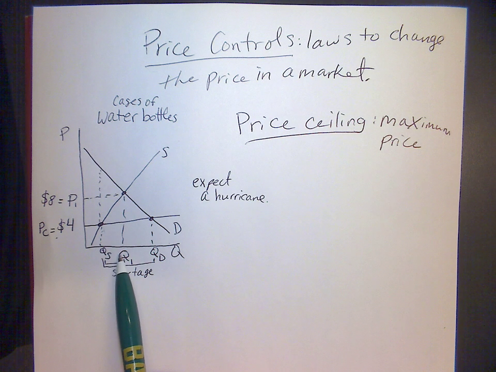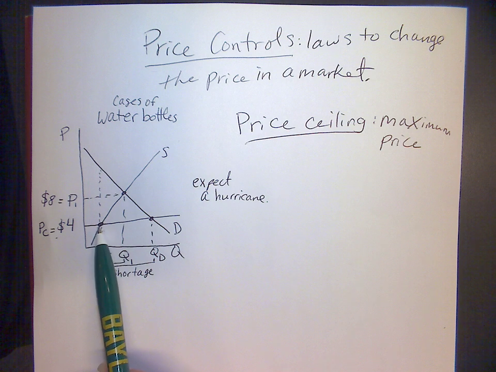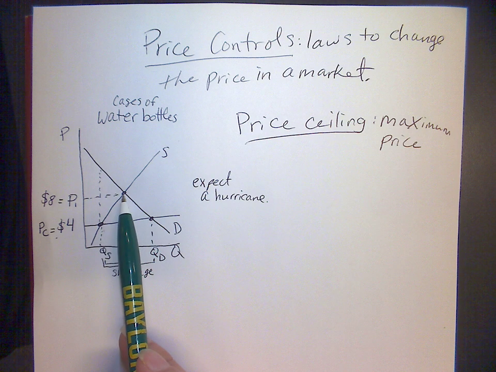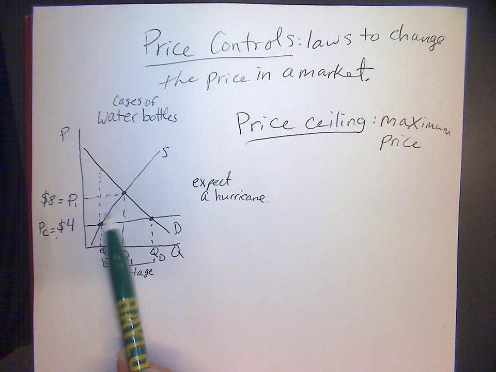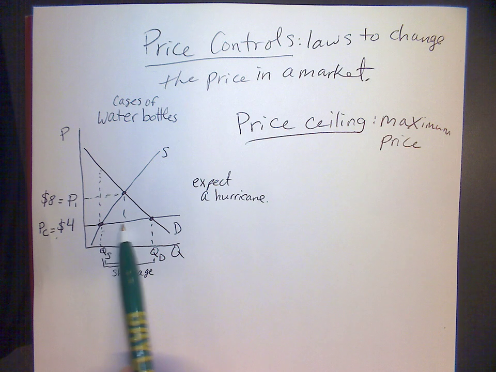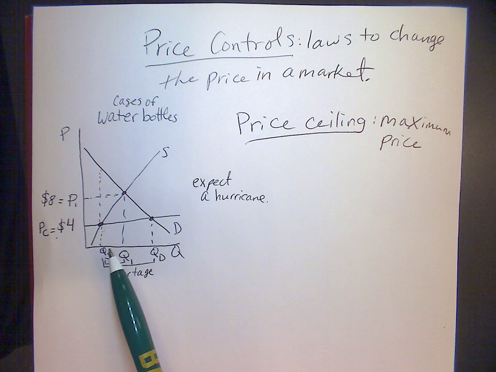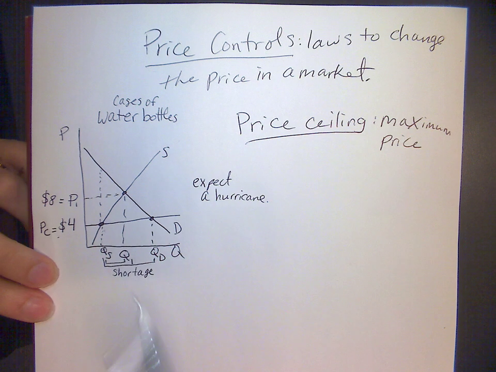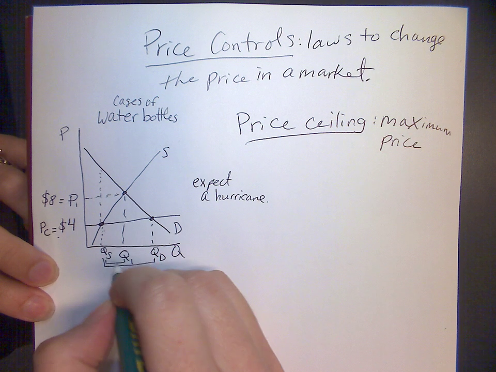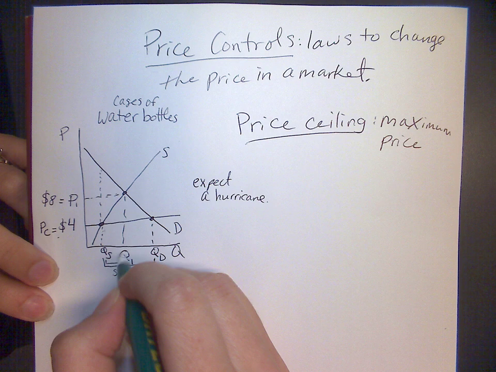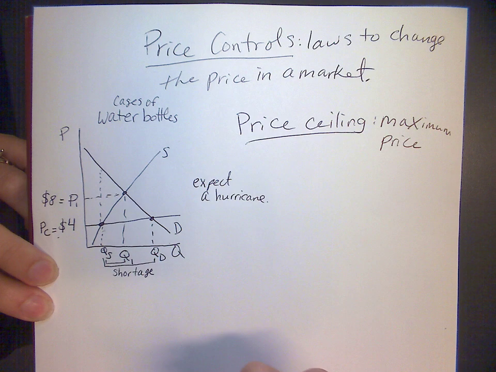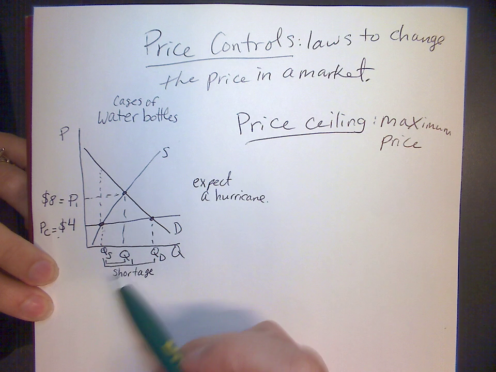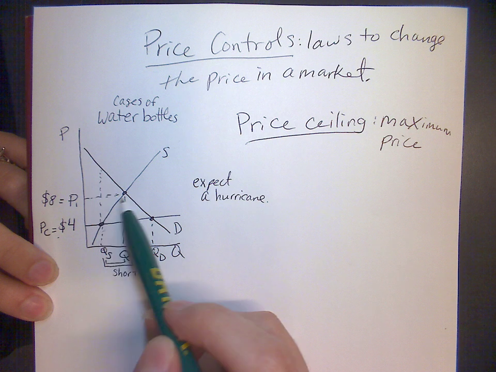So these are all buyers who would, of course, be happy to pay $4, but also would be willing to pay $8. But there's no seller who's willing to sell them these quantities at $4, right? The sellers say, no, it's not worth it for us to hustle and make more if we can't sell it for what it's really worth. So then all these trades don't happen that would have happened at equilibrium. Okay, so we'll set that aside for a second and think about this area.